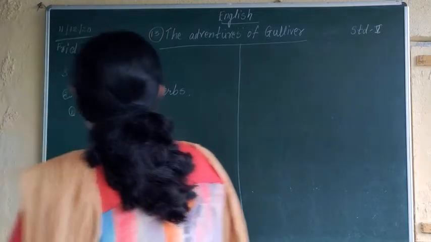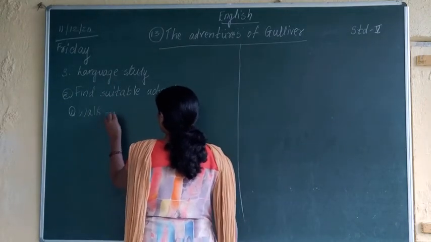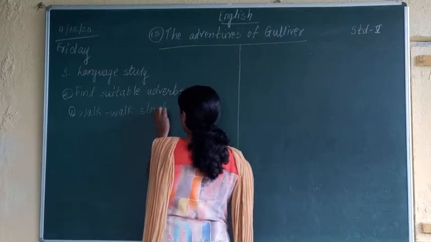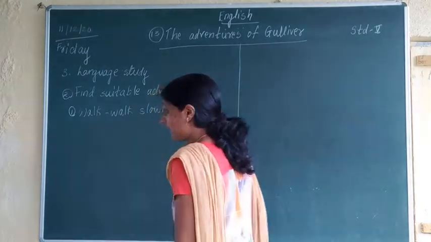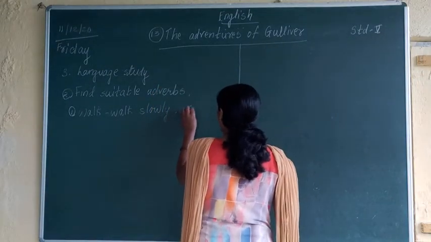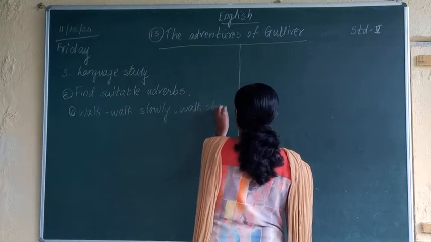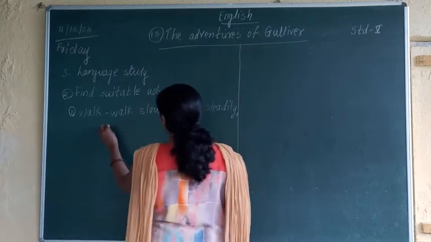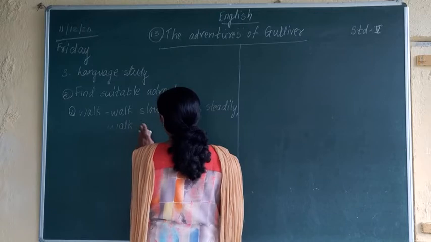Adverbs are the words which end with ly. So walk slowly, walk steadily, walk quickly.